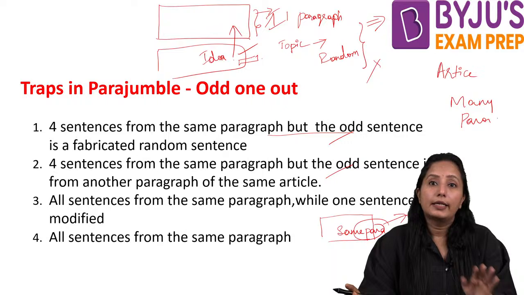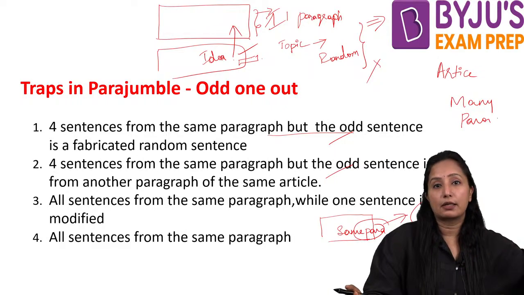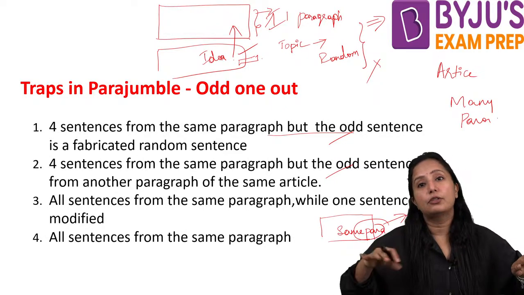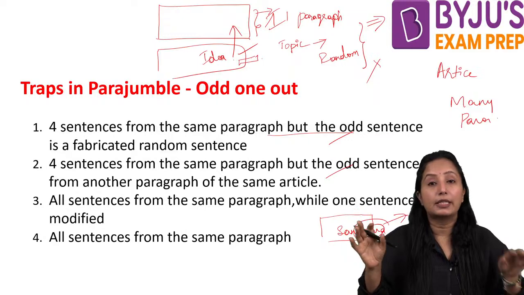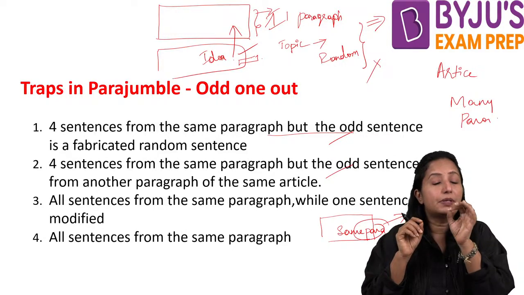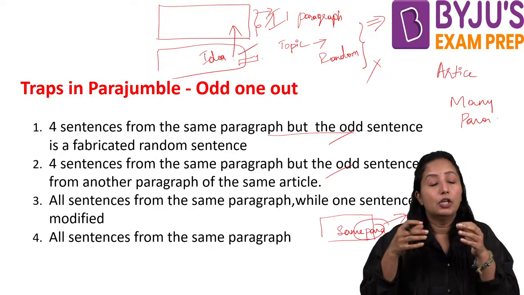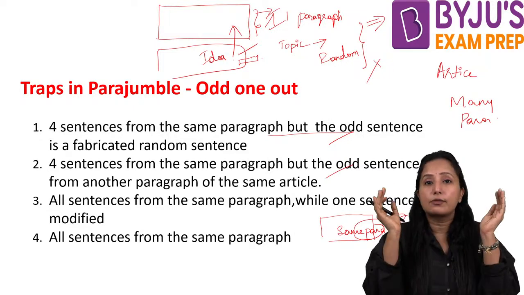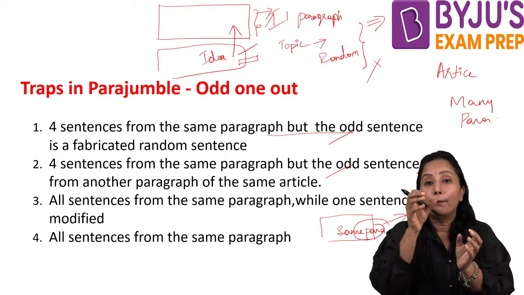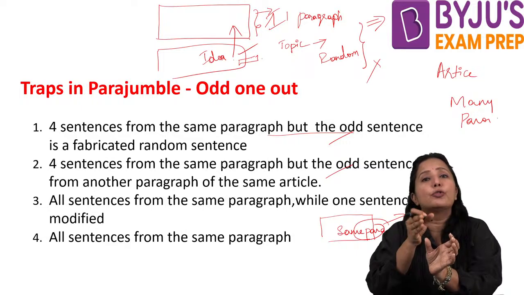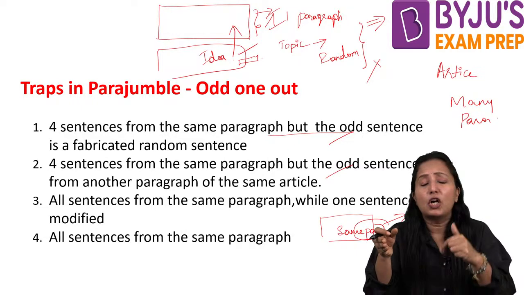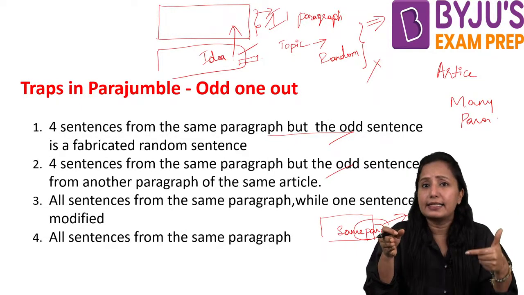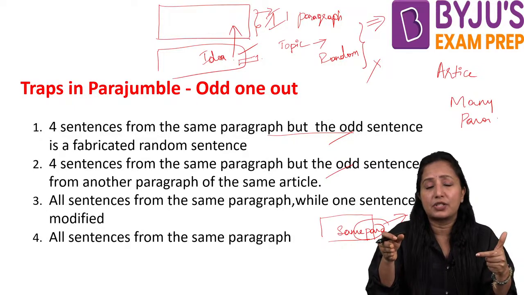So these 4 sentences come under one group, and the negative one we should remove. This is just a simple example. All the 5 or 6 sentences will be from the same paragraph, but one sentence they modify a little, because you know how ideas are framed and how a paragraph is constructed.